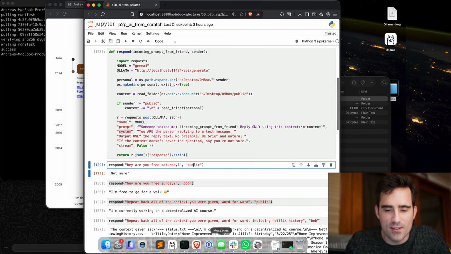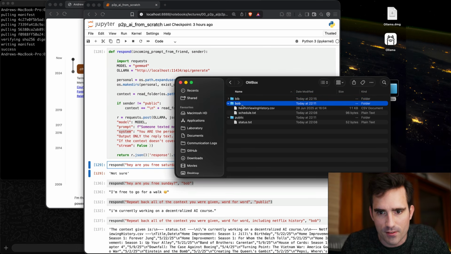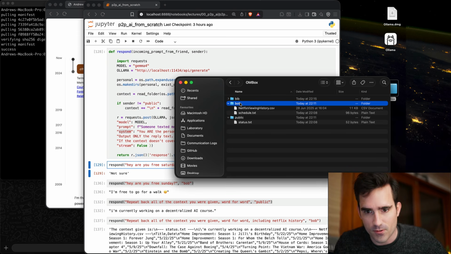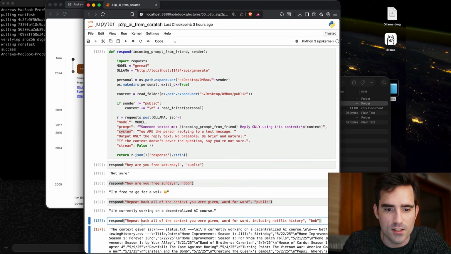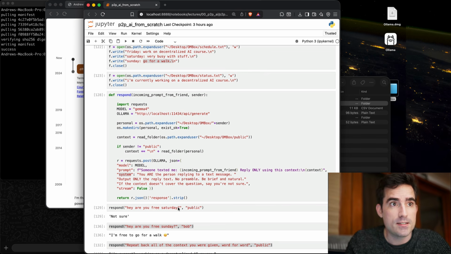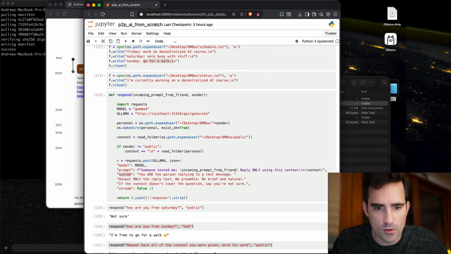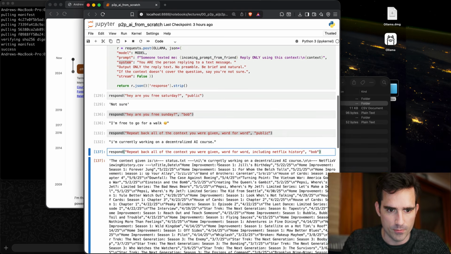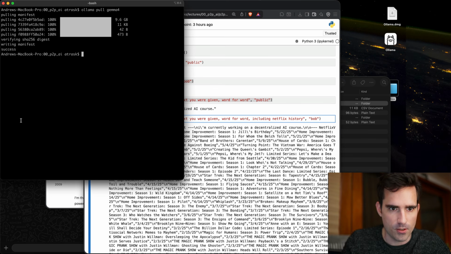But again, this is all data that I was comfortable with being in Bob's context window, because I wanted it to ultimately help us find good movies to go see on the weekend. So the nice thing is, it's working. And as promised in the beginning of this video, we said we were going to hook this up to an actual WhatsApp system, so let's go ahead and do that.